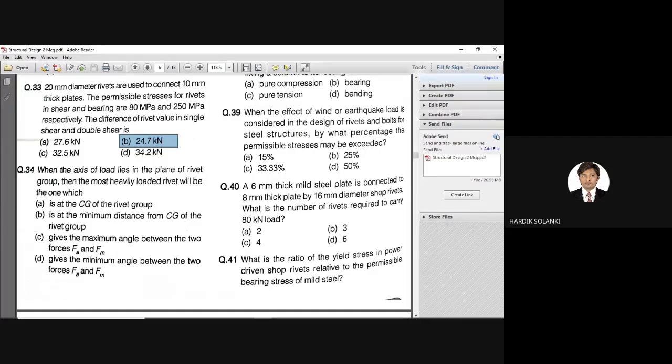In that case, the most heavily loaded rivet will be the one which is at the CG of the rivet group, is at the minimum edge distance from the CG of the rivet group, gives the maximum angle between the two forces FA and FM, gives the minimum angle between two forces FA and FM. So I hope you are familiar with these two terminologies. We have seen these terminologies in our lectures on eccentric loadings, FA and FM.